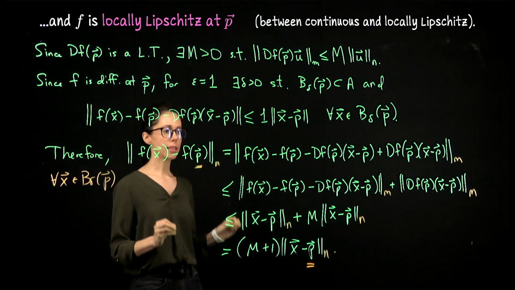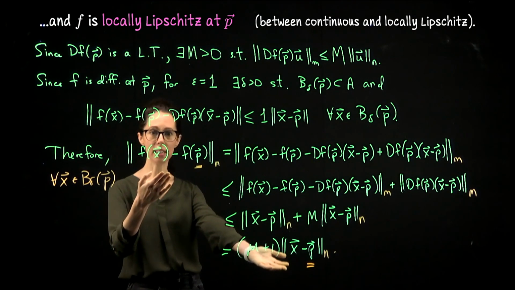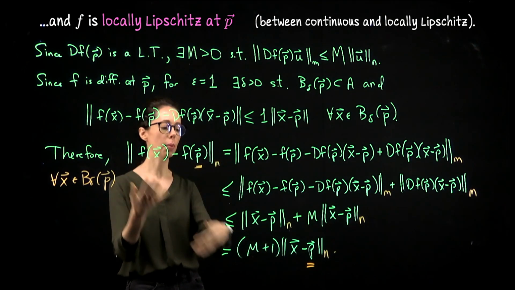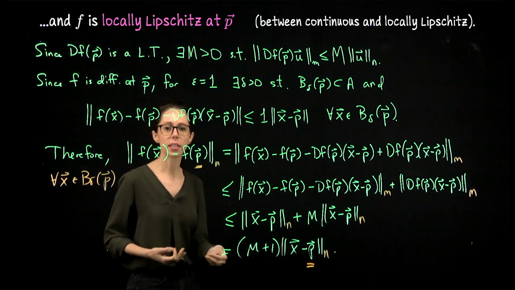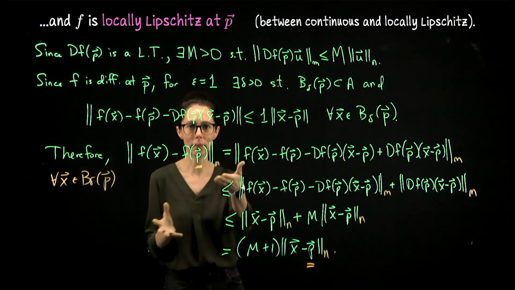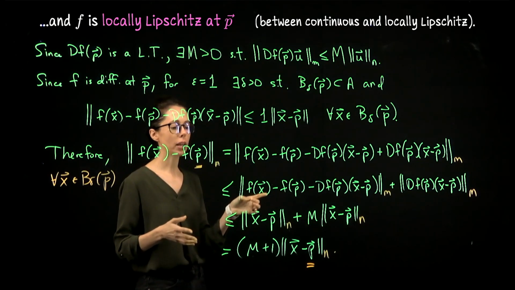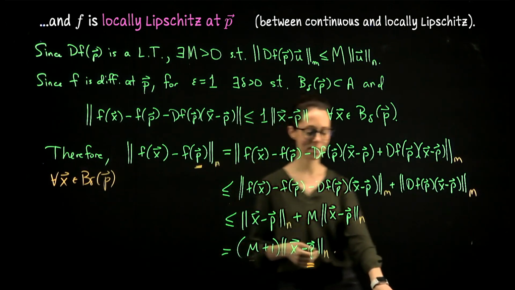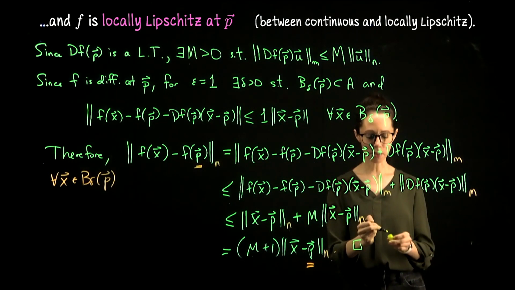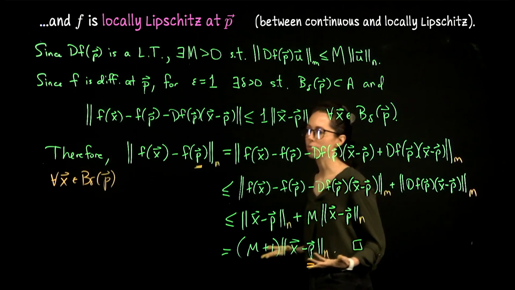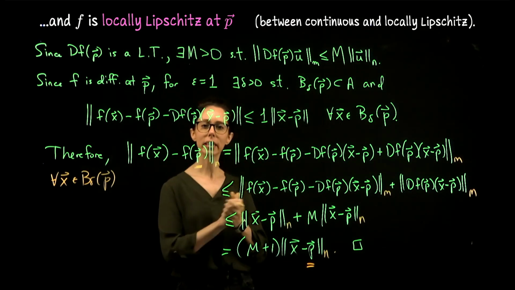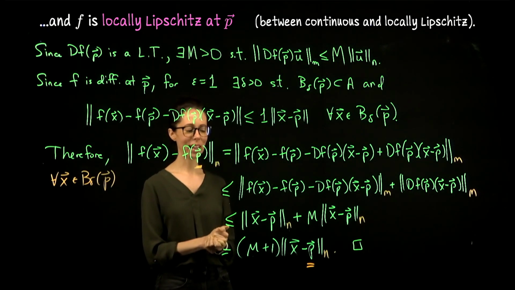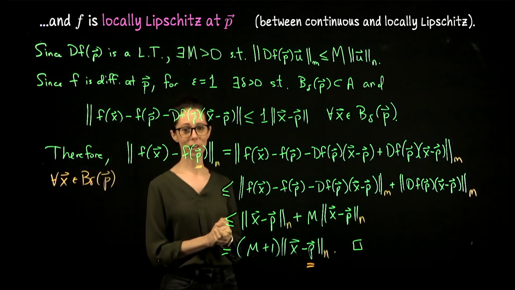The reason why I'm bringing this up is that sometimes we will actually need this bound for a differentiable function. We'll say, oh, we're comparing two outputs for a differentiable function. Let's remember that differentiable functions have this local Lipschitz at p property. In particular, we will actually use this when we prove the chain rule down the road. So I wanted to mention it here because it is a little bit random, but it's also saying that not only is f continuous, but we have a slightly stronger statement than just plain old continuity. I think I will leave this here, and we have a lot more to talk about in future videos about differentiability.